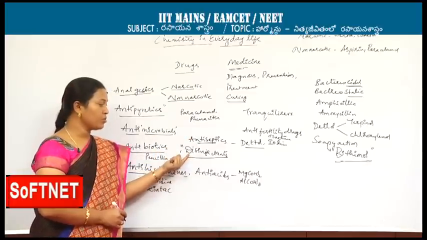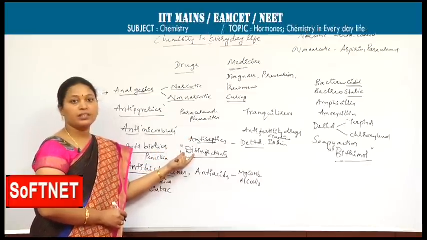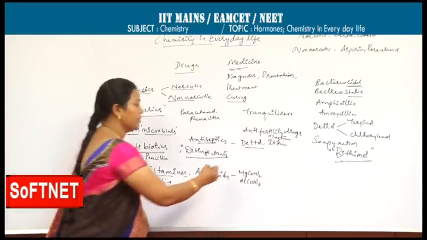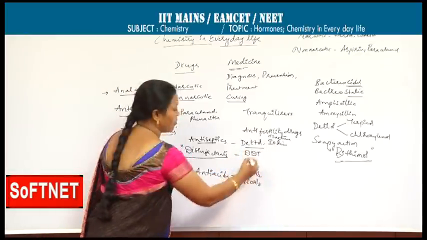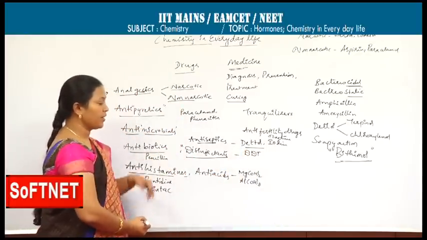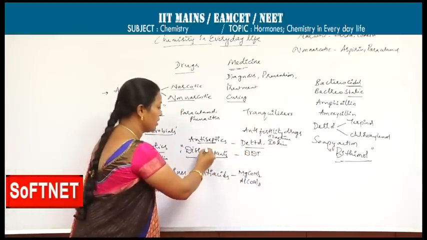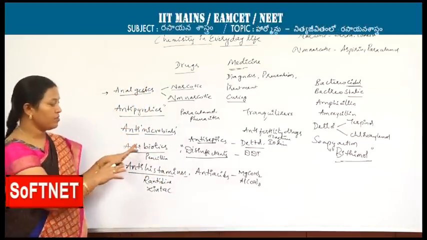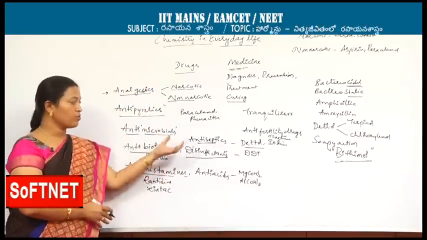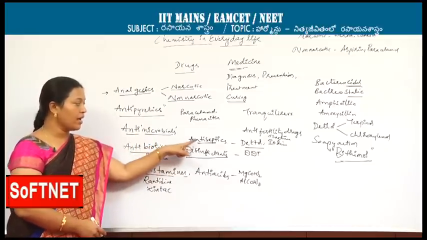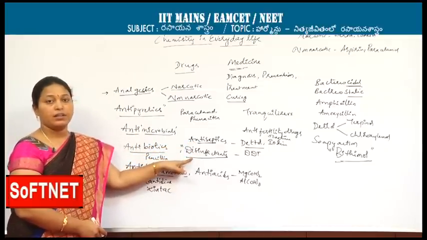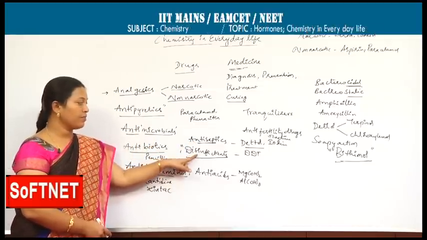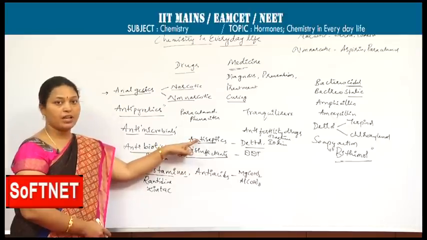Formaldehyde and phenol solutions are examples for the disinfectants. DDT is also an example for this disinfectant. Gammexane is also an example for the disinfectants. Up to now what I discussed, most of you used to get confused with the antiseptic and disinfectant: inanimate things, disinfectants; on living tissues, antiseptic.